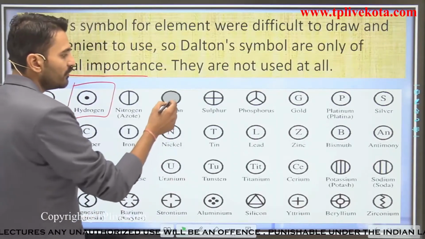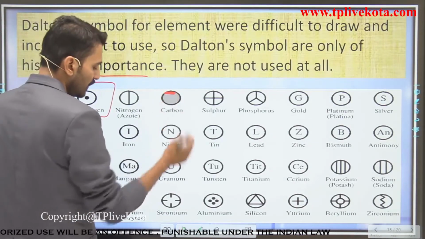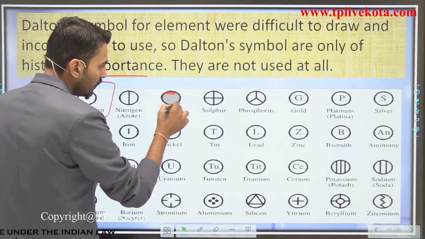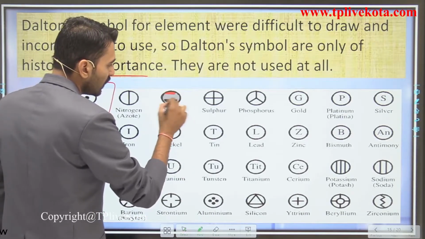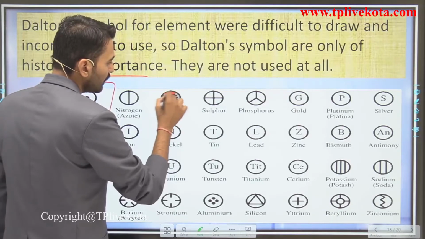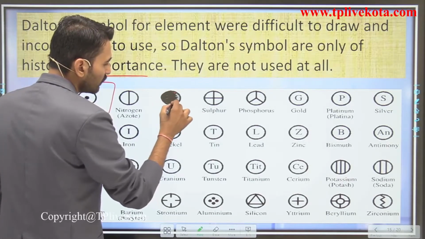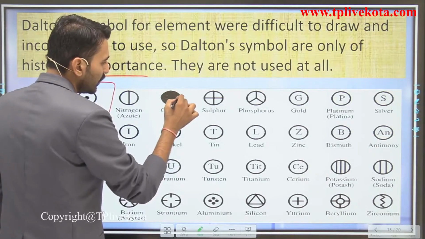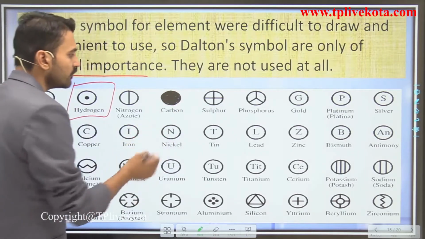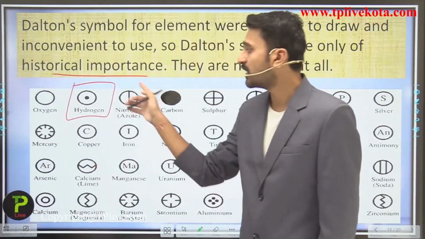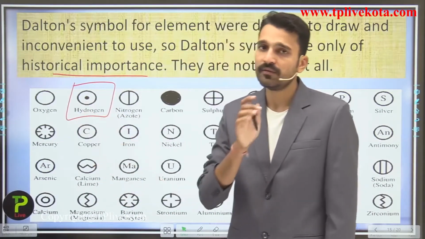For carbon, we use a black circle which is purely black, because the color of carbon is black. Just for an example, coal is carbon. So the symbol for carbon is the black circle. The symbol for hydrogen is a circle with a dot in the center.